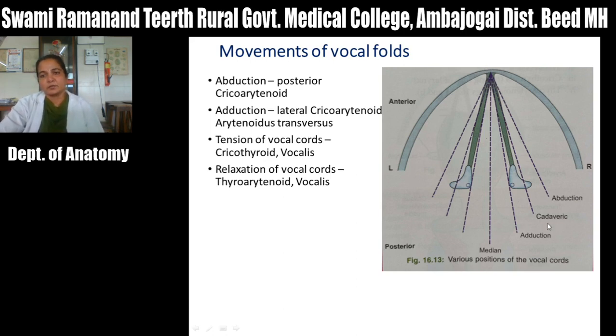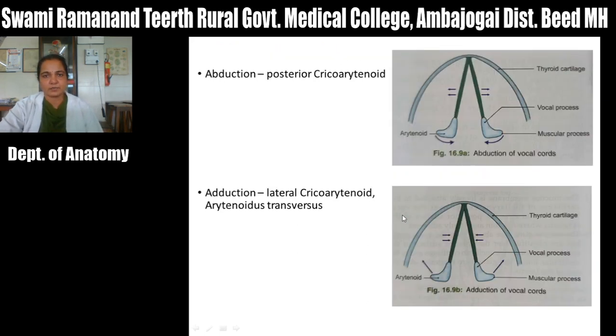Midway between is the cadaveric position of the vocal cord. Abduction is caused by the posterior cricoarytenoid. Adduction is by the lateral cricoarytenoid and transverse arytenoid. Tension in the vocal cord is due to the cricothyroid and vocalis muscle, and relaxation by the thyroarytenoid and vocalis muscle.